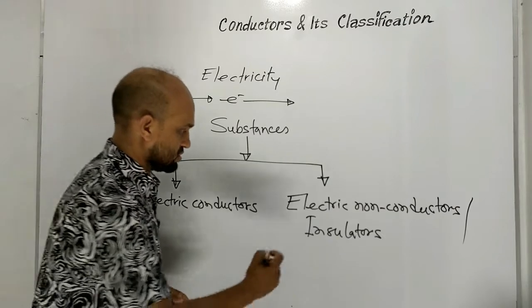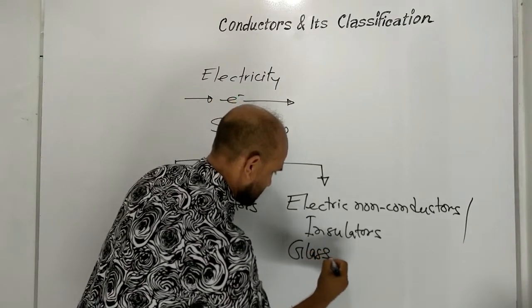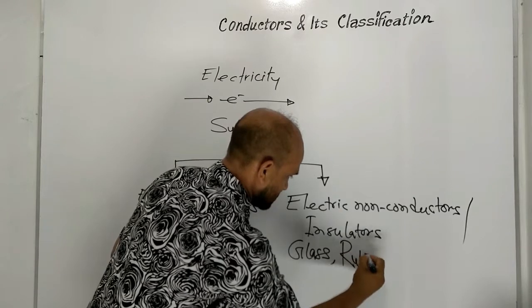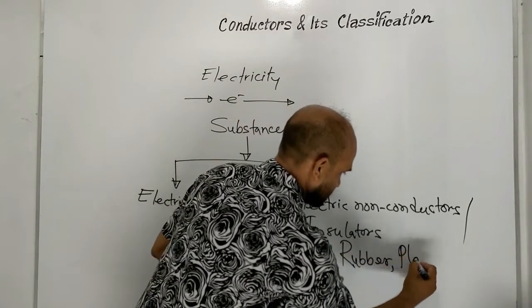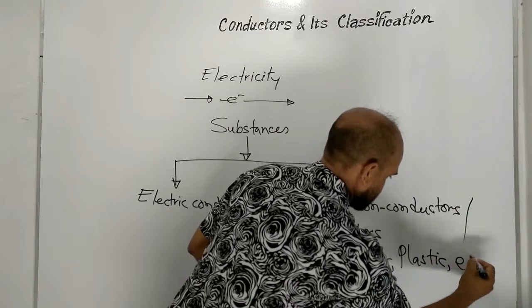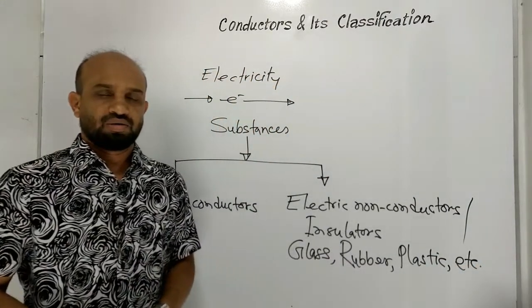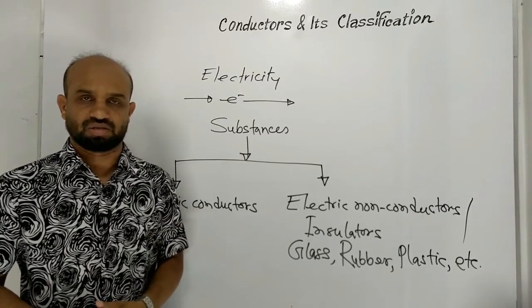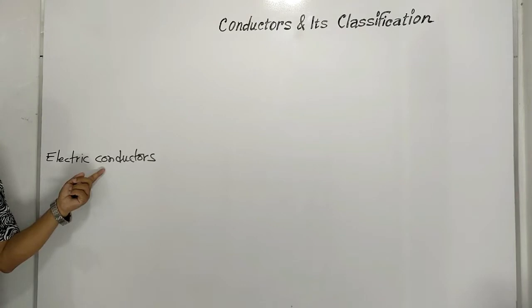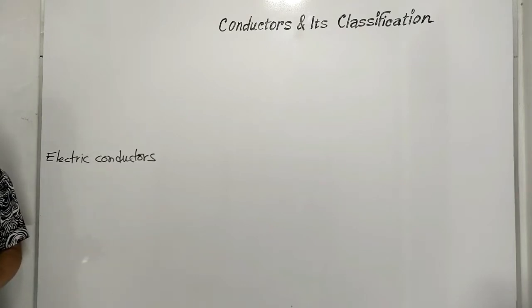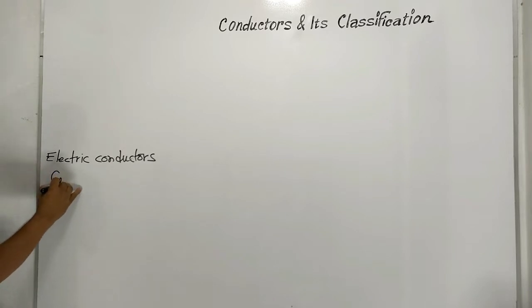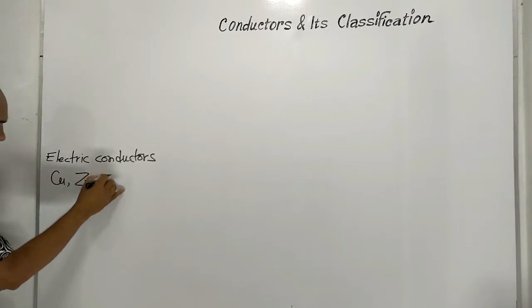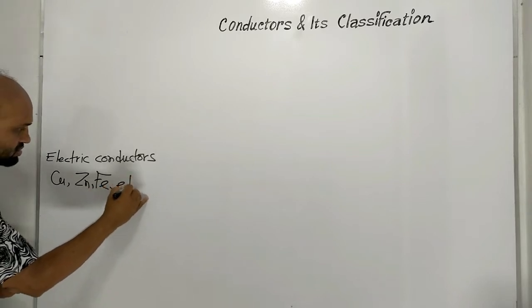For example, glass, rubber, plastic, etc. Now let's see classification of electric conductors in detail. Electric conductors, the substances through which electricity can pass. Those substances are called electric conductors. For example, copper, zinc, iron, etc.